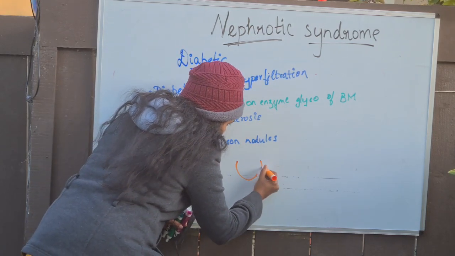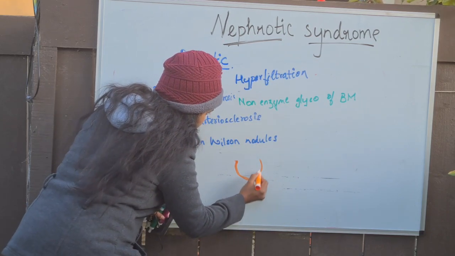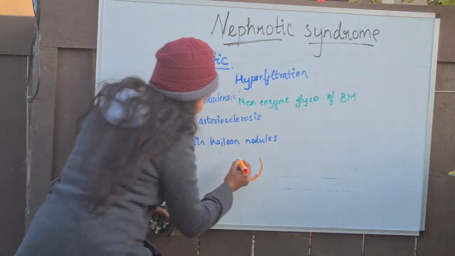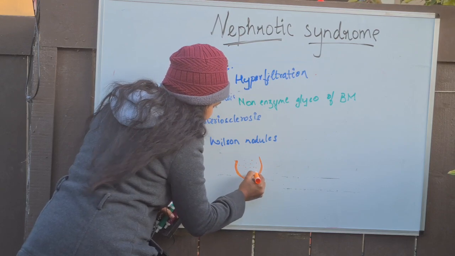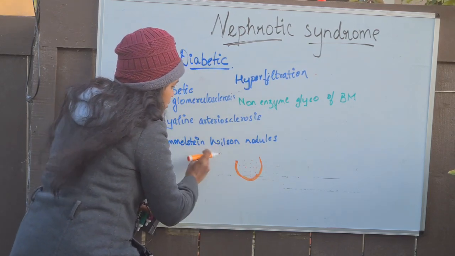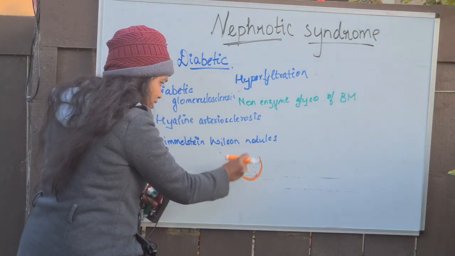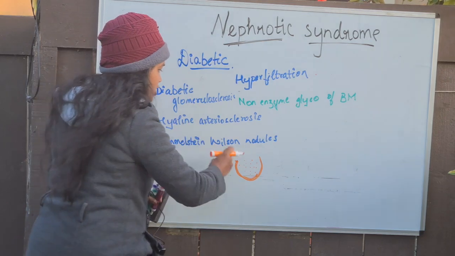So in this nodule, the glomeruli is being thickened, the basement membrane is being thickened, therefore it is forming this thick nodule, and inside it there is this pink deposition of hyaline. So this is what forms the Kimmelstiel-Wilson nodules. When the hyaline gets deposited inside the glomeruli, and each glomerulus becomes thickened, it forms Kimmelstiel-Wilson nodules.